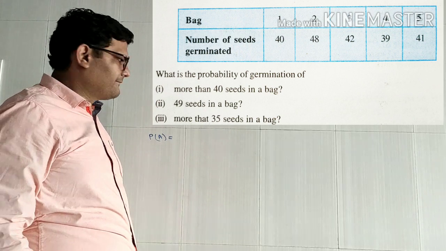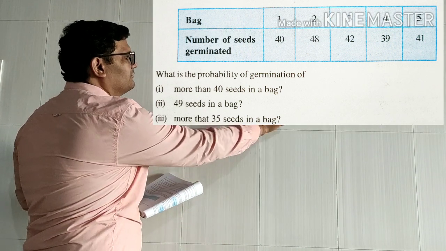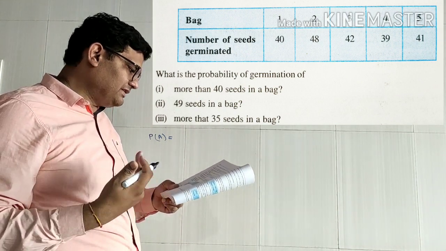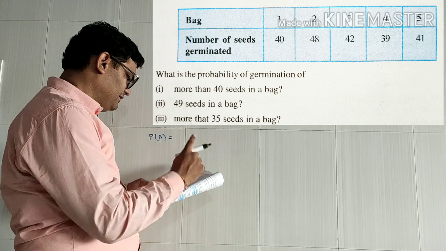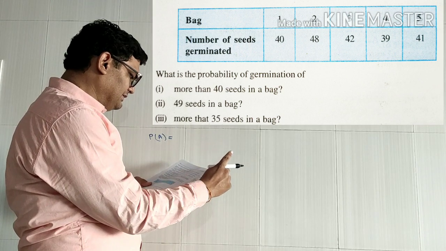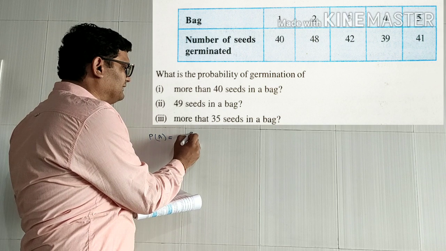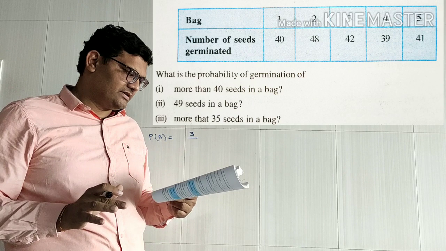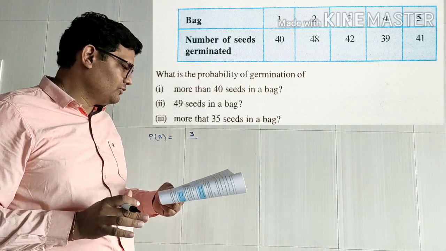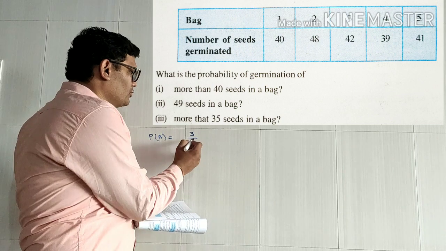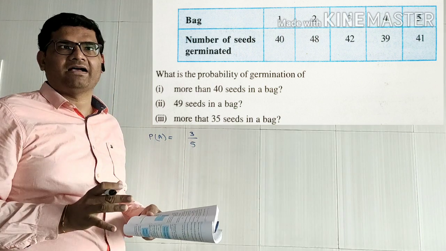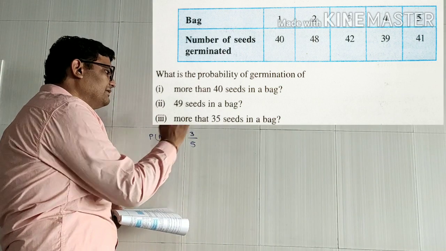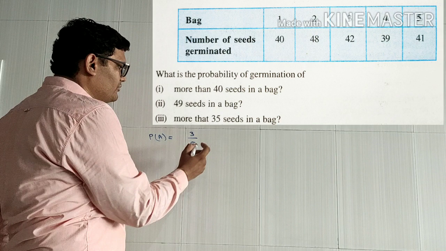More than 40 seeds in a bag. So how many actually of these 1, 2, 3, 4, 5 bags contain more than 40 seeds which got germinated? So they are second, third and fifth. Means there are 3 bags from which more than 40 seeds got germinated, right? 48, 42 and 41. Out of how many bags? Total bags. You need to look at the number of bags. Out of 5 bags, 3 bags got more than 40 seeds germinated. So its probability is 3 upon 5. You can further calculate it if you want.